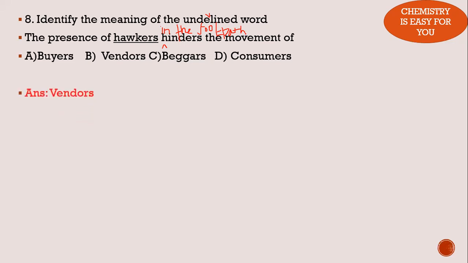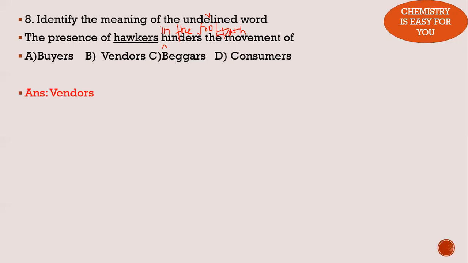So hawkers. The word meaning of hawker is actually people who sell their things and move here and there carrying their things that are to be sold. So the answer is option B, vendors. So here, how did we operate this question? There is the presence of a set of people who are causing difficulty in the movement of others on the footpath. So that is the meaning of our sentence.